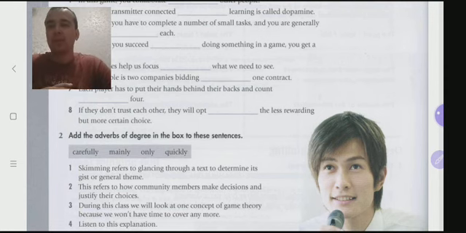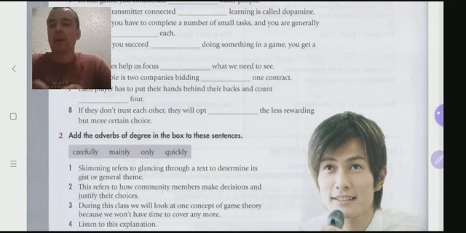Exercise 2. Add the adverbs of degree in the box to these sentences: carefully, mainly, only, quickly. Number 1: Skimming refers to glancing through a text to determine its gist or general theme. Skimming carefully refers to, or skimming refers carefully to, or something like this. How can you add this adverb? What do you think?